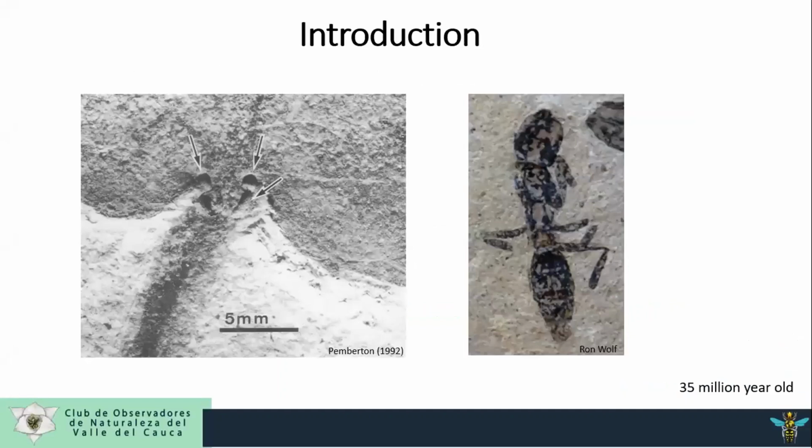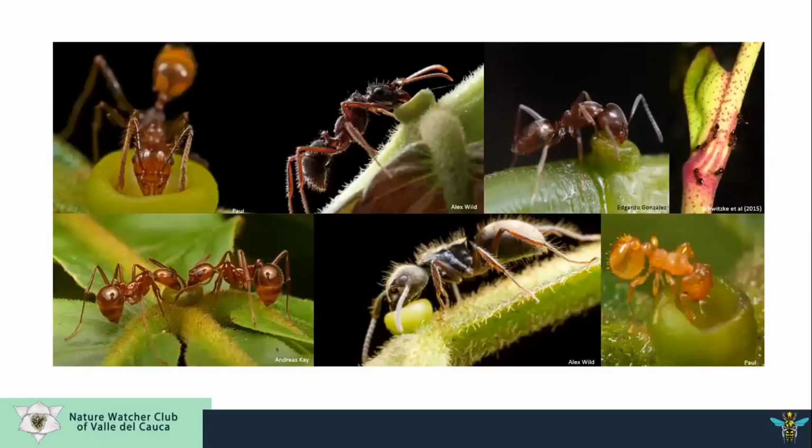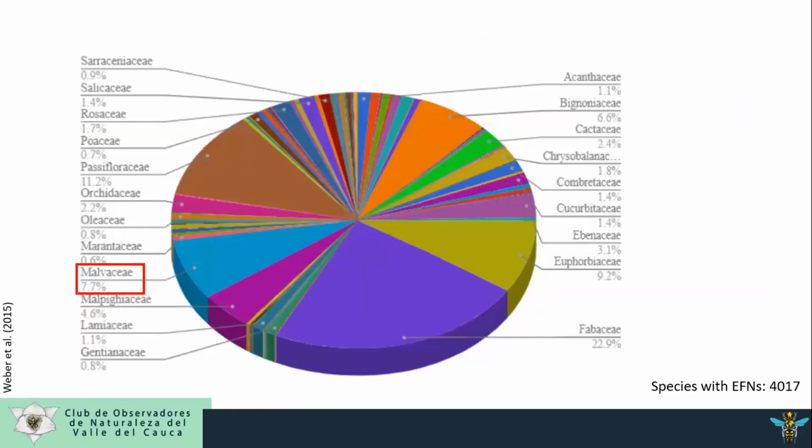The ant-extrafloral nectary association is old. There is a report from the Eocene in Colorado of this structure and ants associated with it, along with recent data. This interaction is present in different groups of ants and plants, with different nectary forms and locations. Of the roughly 4,000 plant species that present extrafloral nectaries, the family Malvaceae represents only 8% of the species with this structure.